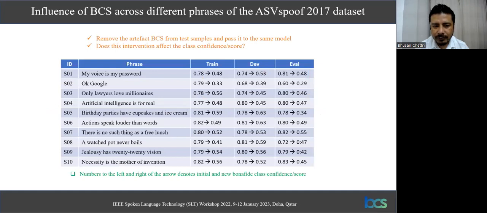Now, to understand the effect of the BCS artifact, we simply remove this artifact from test samples and rescore them using the same model. We want to see how this intervention affects the confidence score. So we do this across all the phrases of this corpus, S01, S10, and we pick examples from all training, development, and evaluation sets. As can be seen from this table, there is a substantial drop in confidence score, indicating strong correlation of this click sound and model decisions as we anticipated.